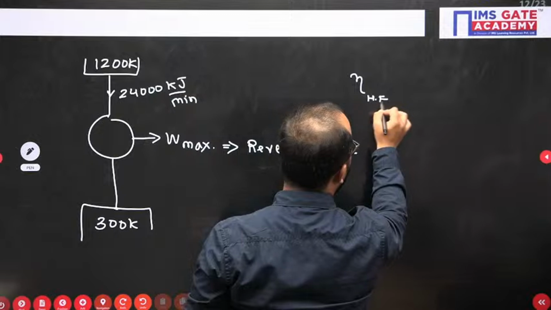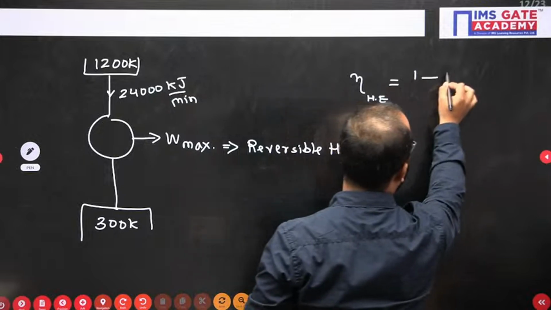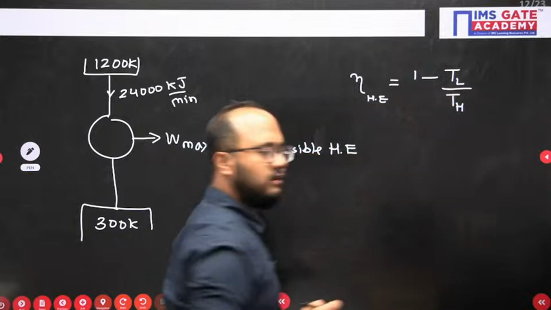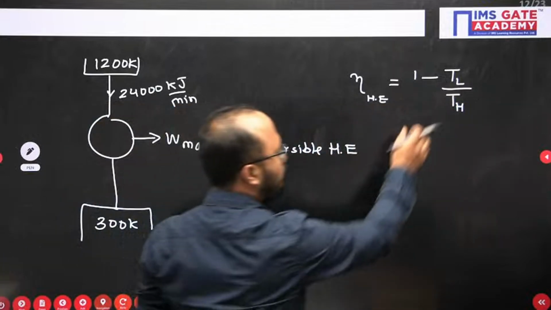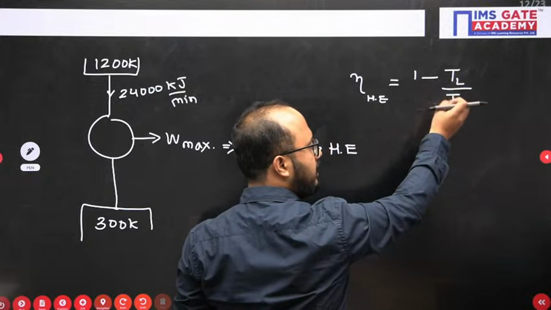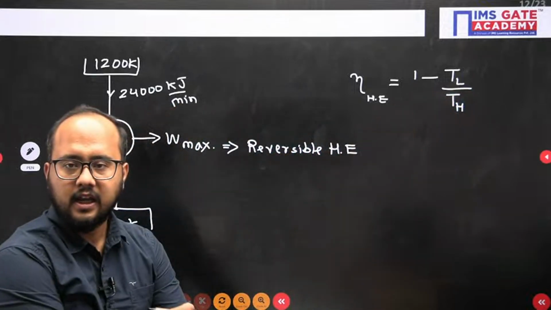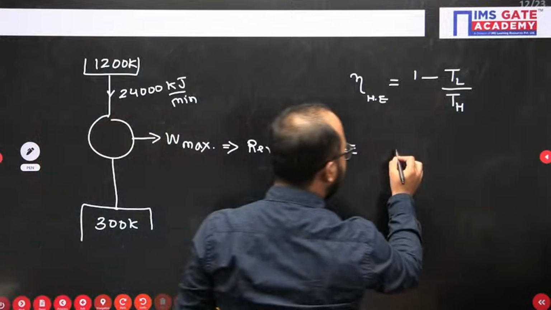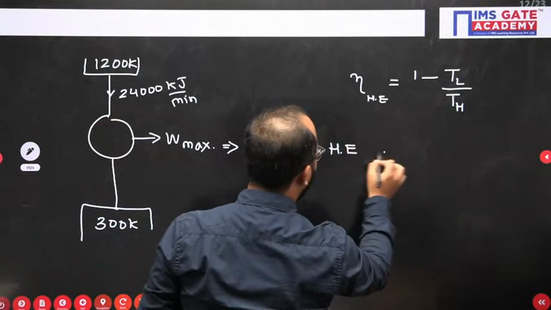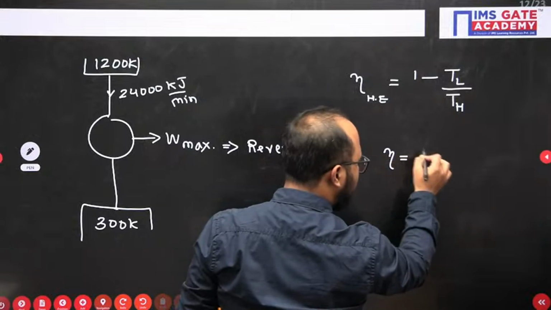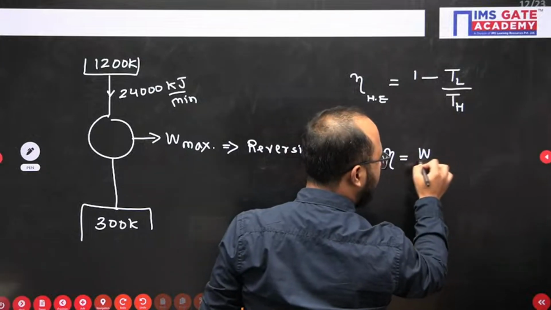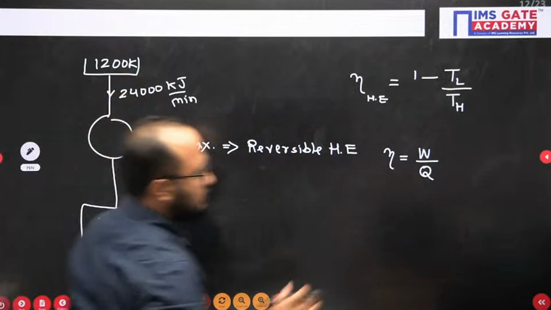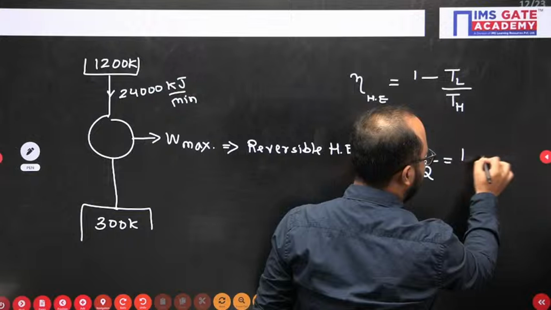The efficiency is 1 minus the temperature of the lower temperature reservoir divided by the temperature of the higher temperature reservoir. Simple, right? Now efficiency can also be written as the work output divided by the heat transfer from the 1200 Kelvin reservoir.